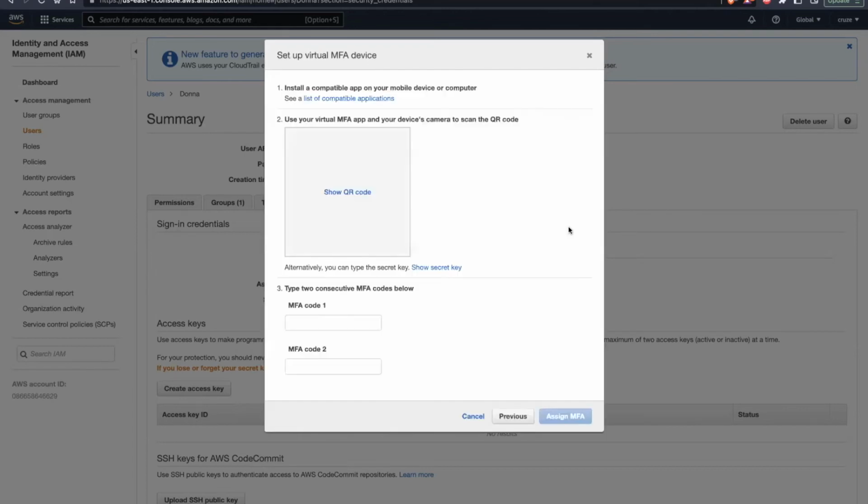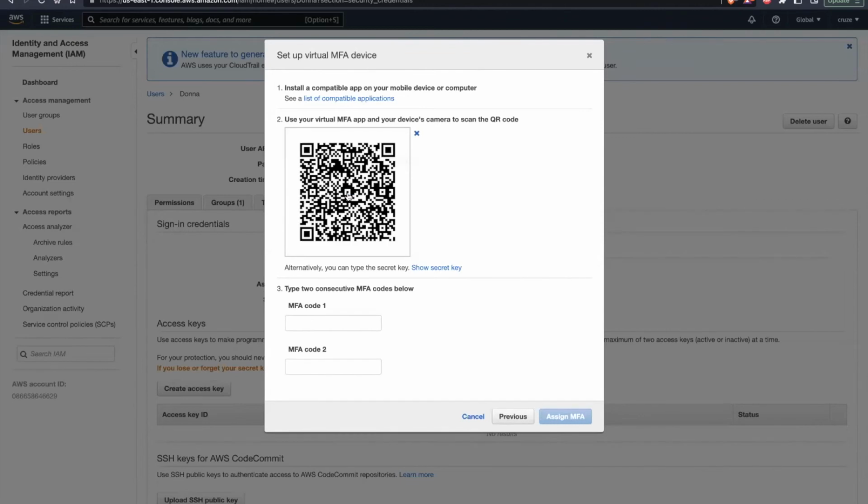Once I'm clicking on this, it will give me this authentication option. Then I can scan it via the QR code. So if I select it, I am just setting it up on my device. I am using one of the device methods for this. So I'm just entering the code which I'm receiving for that particular device. In this manner, it will be authenticated and the multi-factor authentication will be enabled on this particular user.